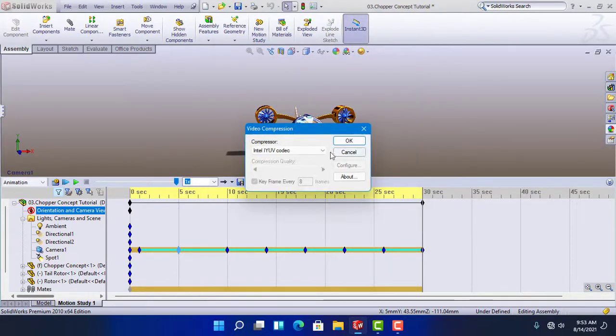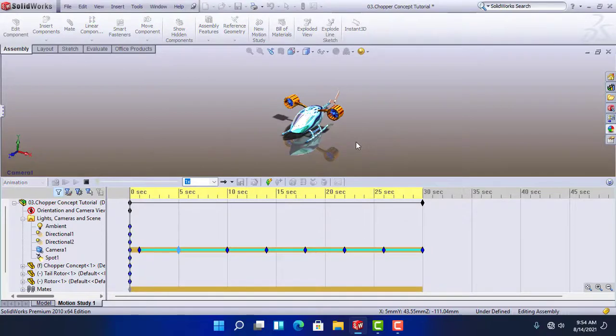Save. I prefer the screen capture, so I will select that. Okay. Now Solidworks has started to save our animation.